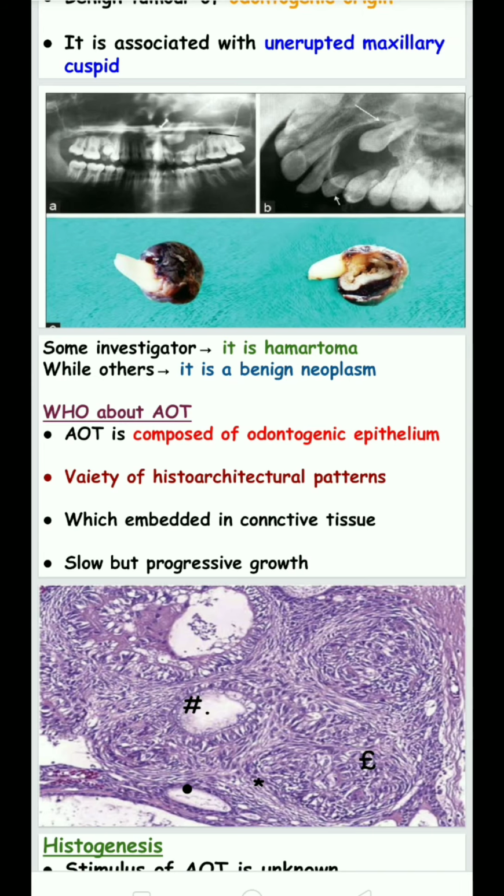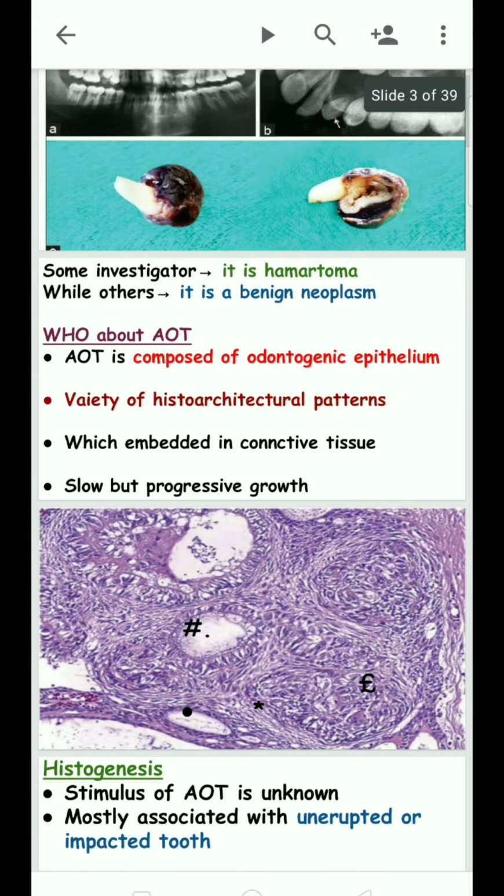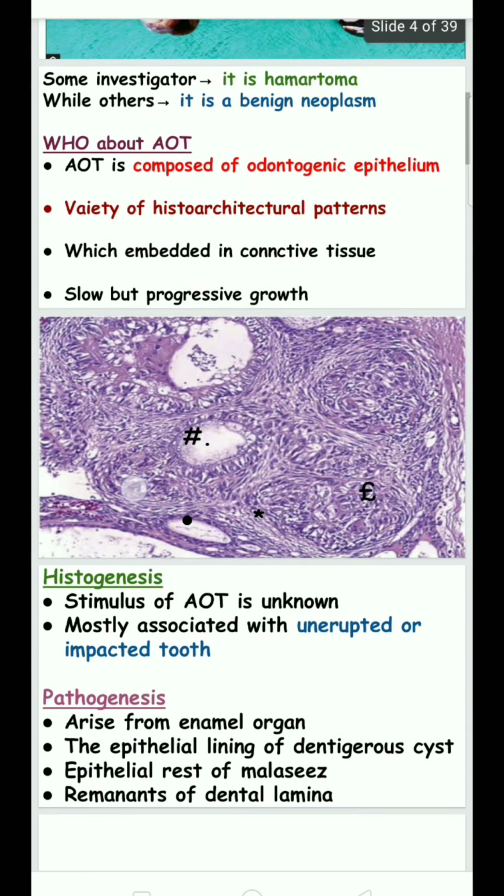Adenomatoid odontogenic tumor is composed of odontogenic epithelium in a variety of histoarchitectural patterns, which means this tumor shows a duct-like pattern, rosette pattern, multinodular appearance and convoluted pattern, etc. At the same time, these are embedded in connective tissue. It is a slow but progressive growth. And finally, the World Health Organization says it is a tumor.